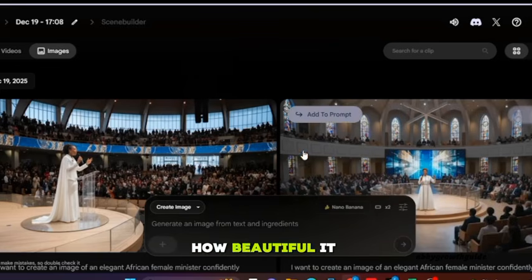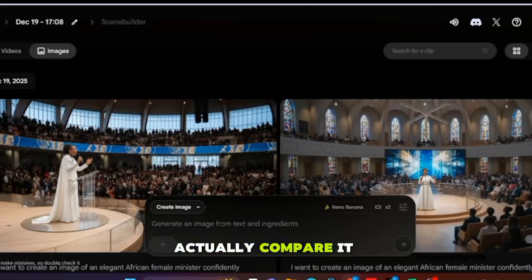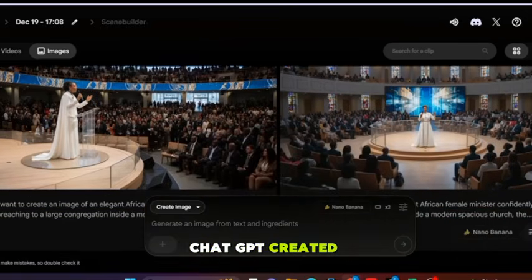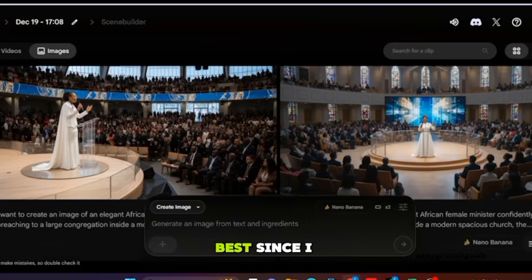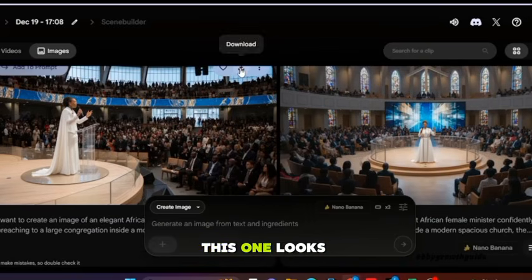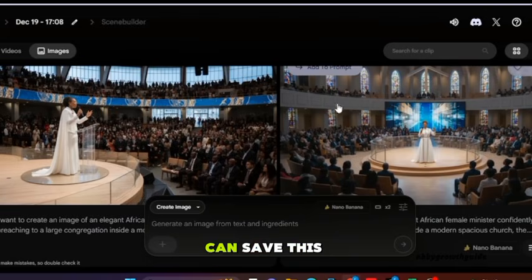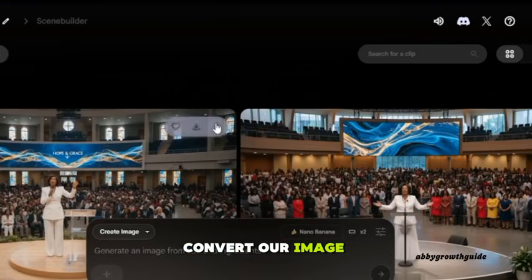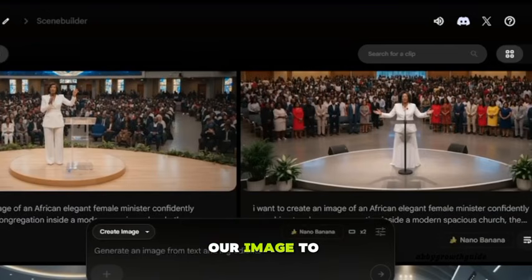You can see how beautiful it is. So you can actually compare it to the one ChatGPT created and pick the best. It seems I love this one. This one looks great, so I can save this. So now the next thing we want to do, we want to convert our image. Since we've created our image, we want to convert our image to video.